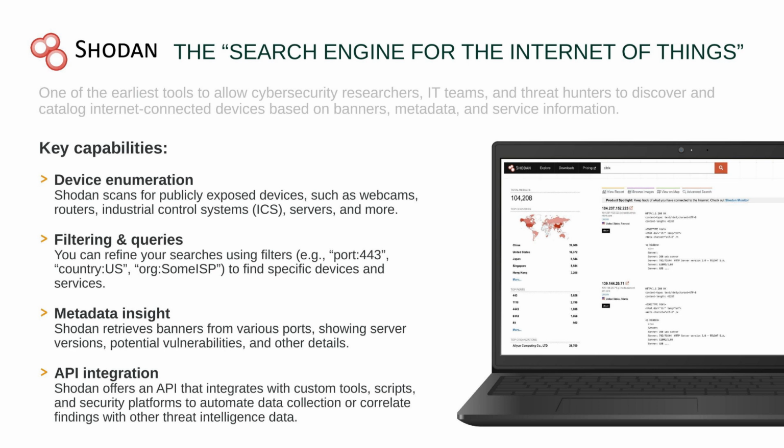You can search any, what I like to call parameters, and you can filter, because you have metadata coming from an organization, a country, or a specific port. You can add multiple parameters and get metadata inside. Obviously, you can also integrate with API.